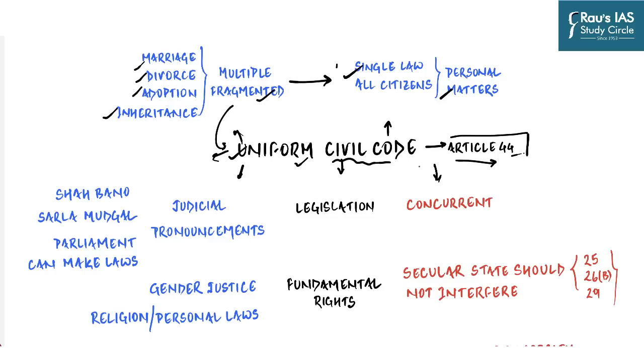And so one might ask, what is the problem? When the Constitution mandates the state to do something, it has to do that. And so the rest of the debate comes from there. It's not about the enactment of the Uniform Civil Code, but how you are going to enact the code and what provisions it will contain. Will it have any scope for adjusting for local and regional variations throughout our country, which exist not just among various religions but within a community? Will the Uniform Civil Code finally take the look of the majority religion? And so there are a lot of questions which still remain with respect to the Uniform Civil Code.